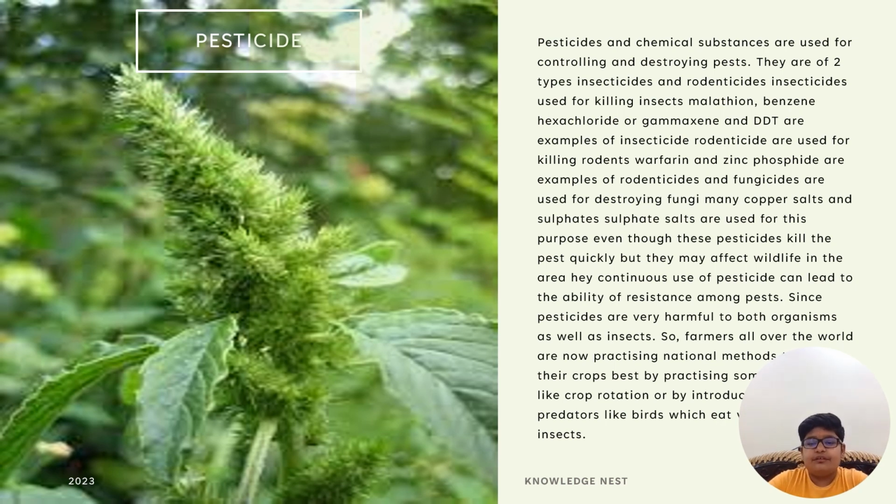Insecticides are used for killing insects. Malathion, benzene hexachloride or gammexane and DDT are some examples of insecticides. Rodenticides are used for killing rodents. Warfarin and zinc phosphide are some examples of rodenticides. Fungicides are similarly used for destroying fungi. Many copper salts and sulfate salts are used for this purpose.